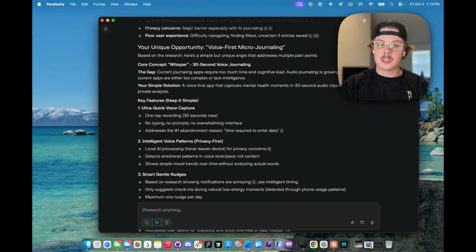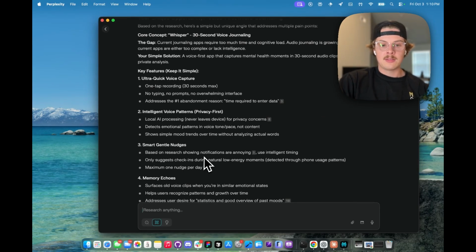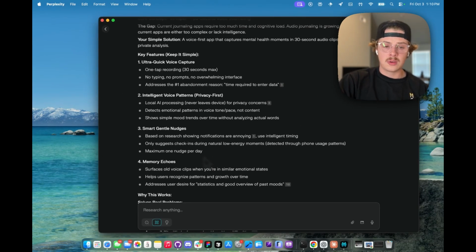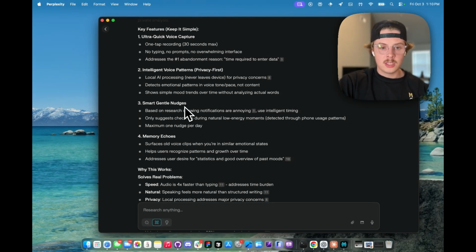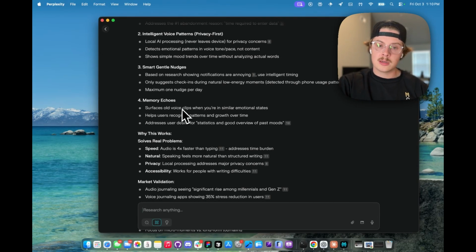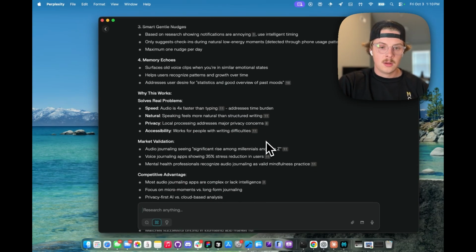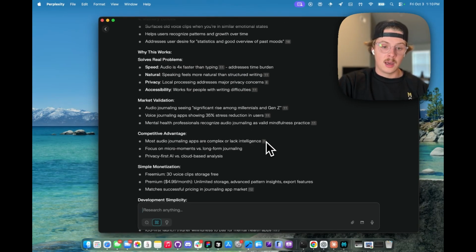Current journaling apps require too much time and cognitive load. Audio journaling is growing rapidly, but current apps are either too complex or lack intelligence. Your solution is a voice-first app that captures mental health moments in 30-second audio clips with intelligent private analysis. And then it gave us some key features. So this feels really good. This feels really exciting. Ultra quick voice capture, intelligent voice patterns, smart gentle nudges, memory echo, surface old voice clips when you're in similar emotional states. Awesome. This sounds exciting and really fun.